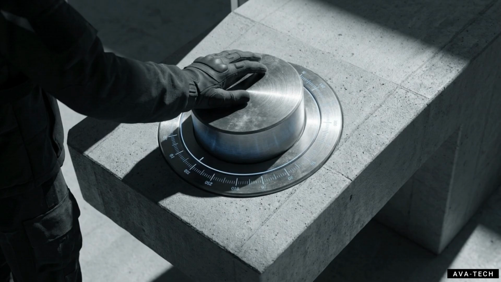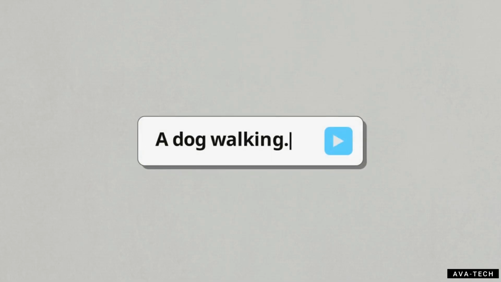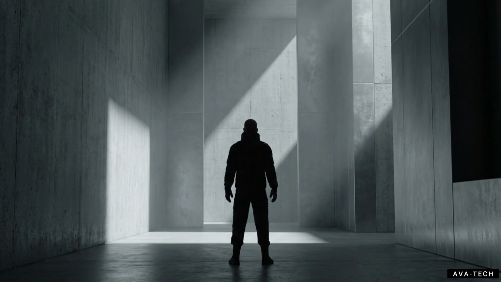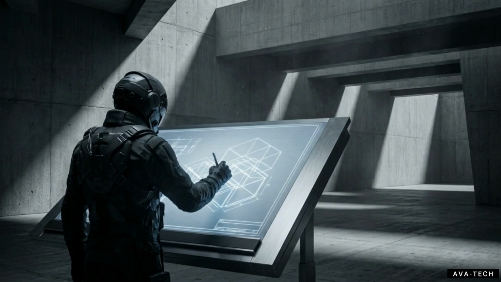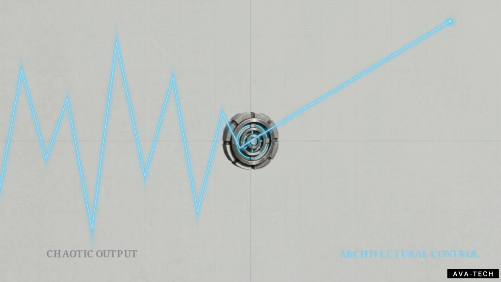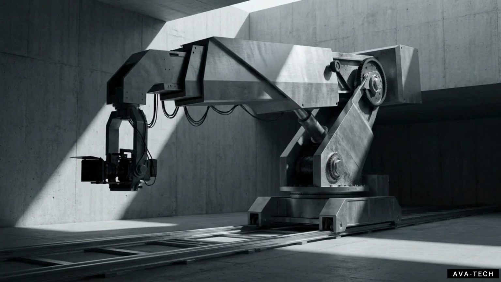ByteDance is attempting to solve this lack of control with Seedance 2.5. This model moves away from the unpredictable text-to-video systems that have defined the field so far. The previous version of Seedance was already a leader in visual quality, but this update changes the actual mechanics of how a creator interacts with the model. The focus here is on giving the user tools to dictate the exact composition and motion of the final shot before the rendering even begins. This release sets a different trajectory for the technology, moving toward a toolset designed for professional film sets rather than random internet clips.